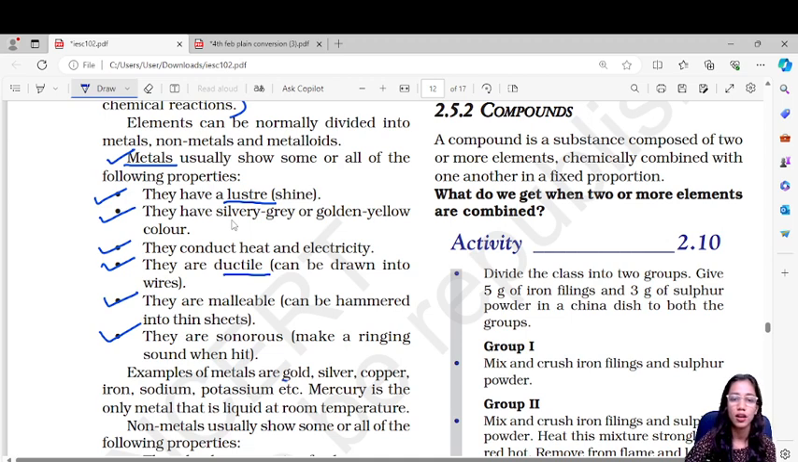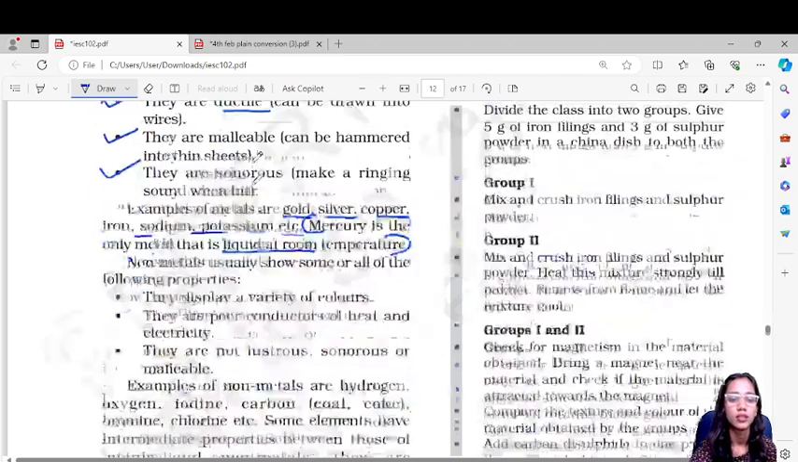Examples of metals are gold, silver, copper, iron, sodium, potassium. Mercury is the only metal which is liquid at room temperature. All the other metals are solid.